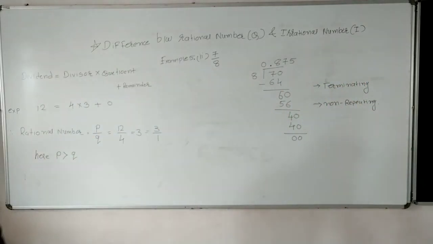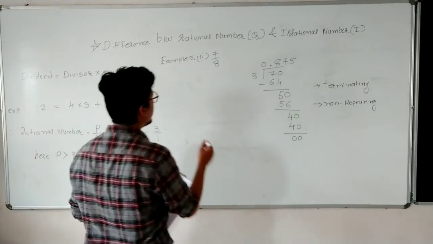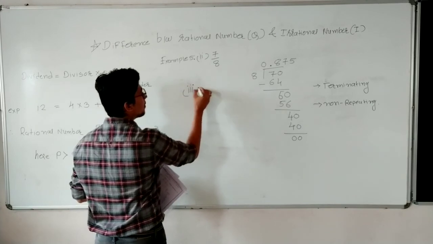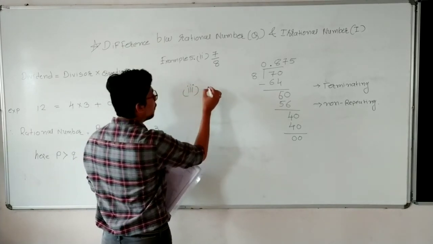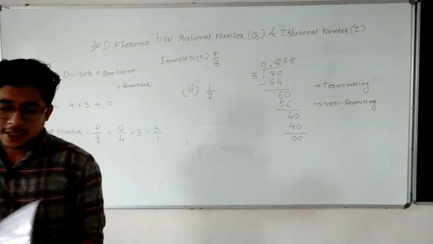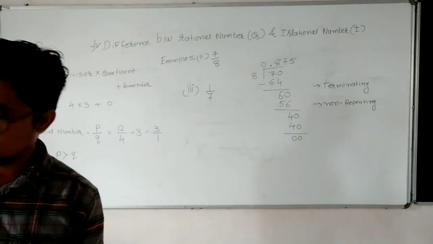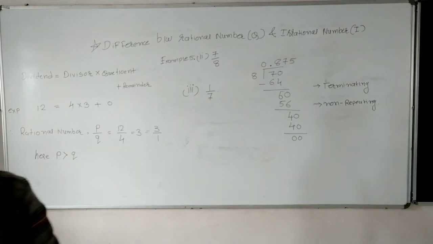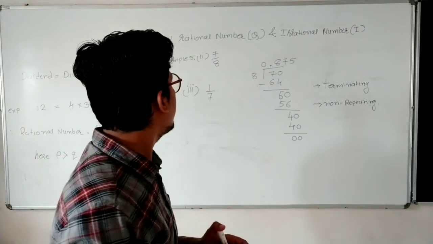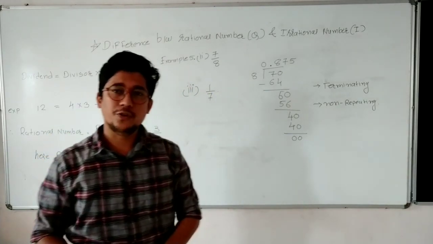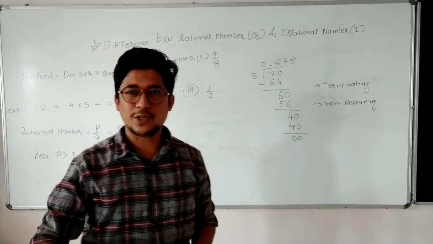So I am giving one example for you, that is the third in example 5, that is 1/7. Do it by yourself, and if you wish you can discuss in the comment section. From the next online session we will do some more problems. Till then I hope you will do this problem 1/7 and you will give me the answer in the comment section. Okay. Thank you.